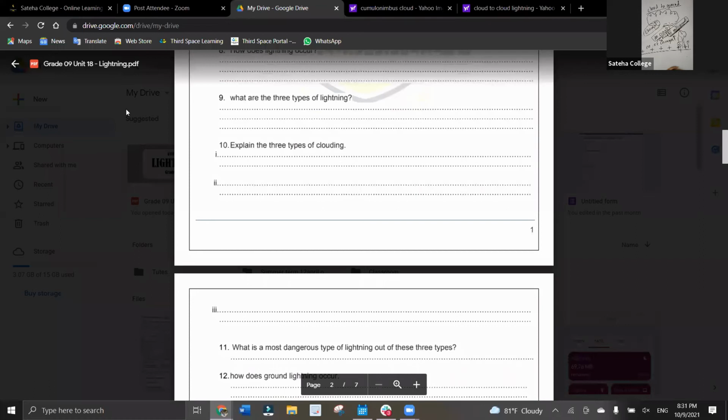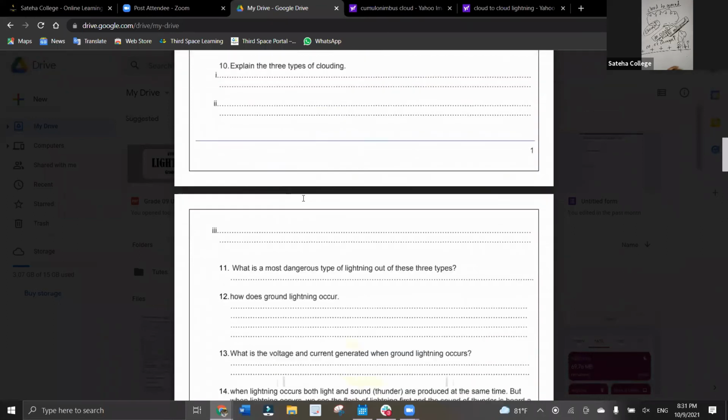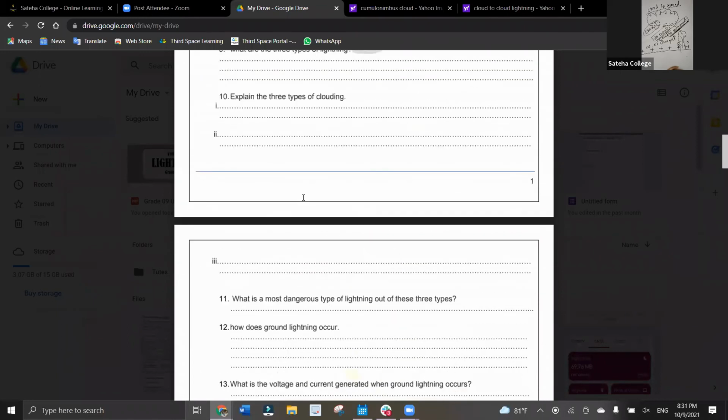When the amount of charge in the cloud and on Earth increases, at a certain moment negative charge from the cloud jumps to the Earth. This is called cloud to ground lightning. Very good, Muha. I hope everyone understood it. Well done. Now we have completed the 3 types of lightning.